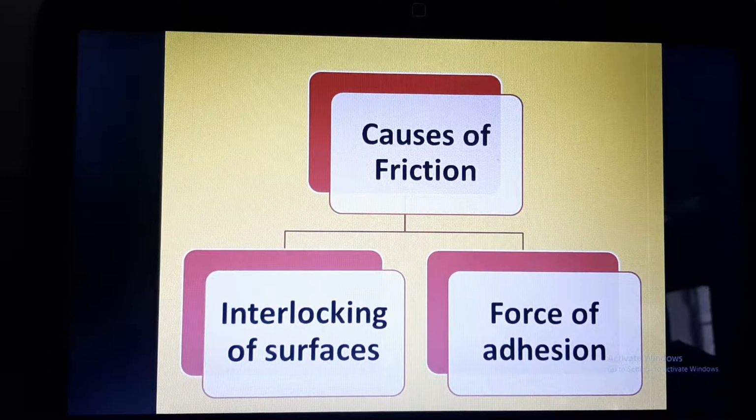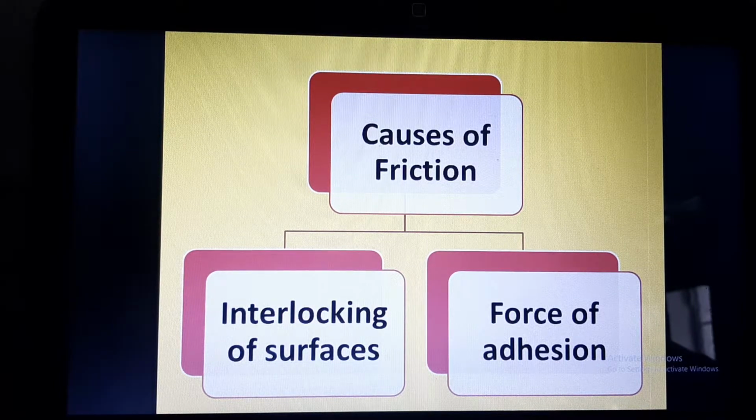We have studied so far that friction is a contact force and it comes into play whenever there are two surfaces in contact and there is relative motion between them. When there is motion between the two surfaces, the non-moving surface exerts a force in the opposite direction of the moving motion, and this force is called frictional force.